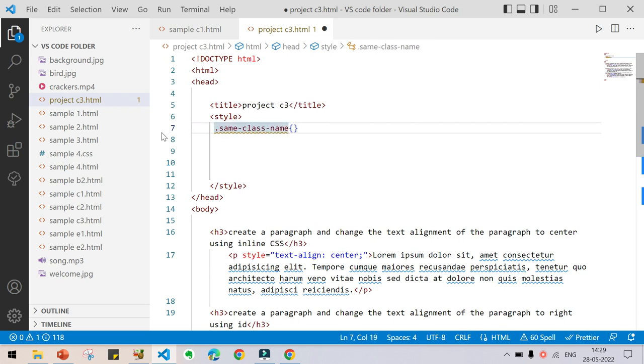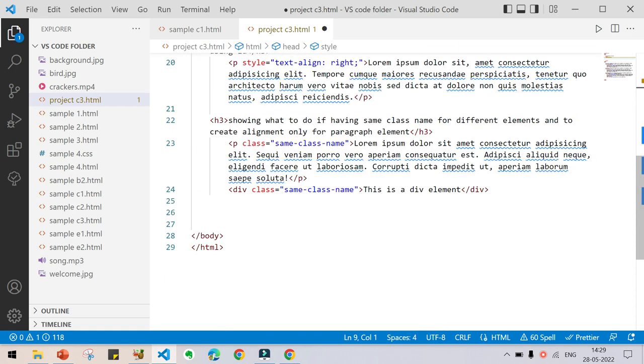Now you are going to represent this paragraph using the same class name. Okay, that is a class name. Using this class name, I am going to represent this whole paragraph.